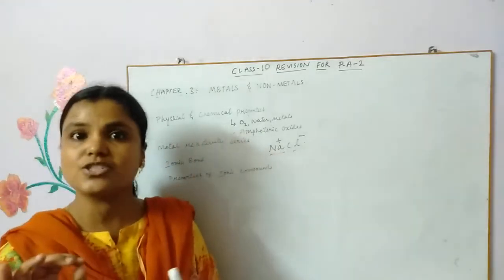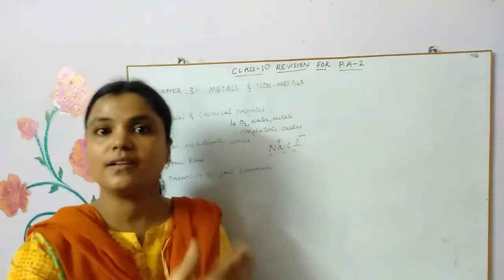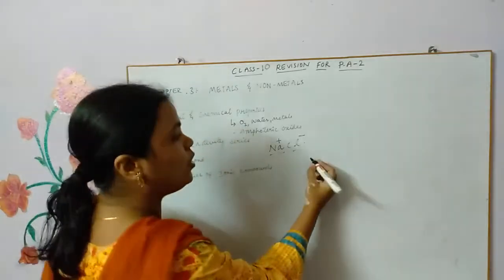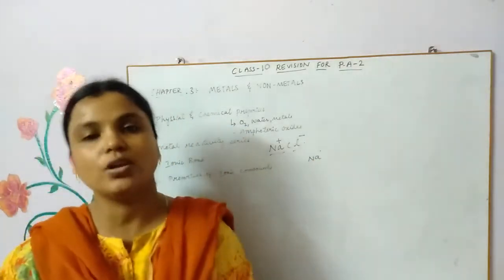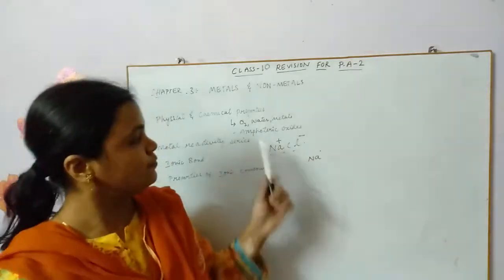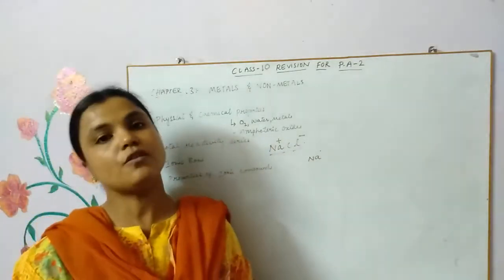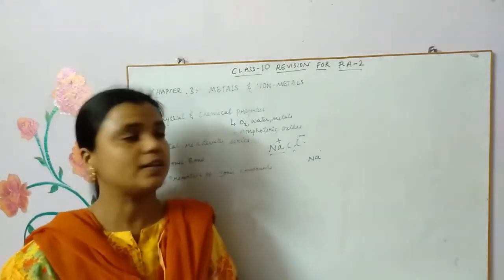Electron dot representation is mainly done to represent the electrons present in the outermost shell, children. Like sodium, the electron dot representation is simply 1 dot because it contains 1 electron in its outermost shell, right? So that's how an ionic bond is formed, and there are some properties of ionic compounds which I already gave you. Please refer to that also.